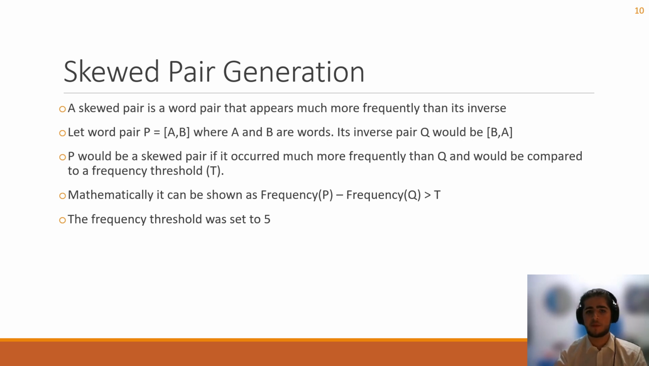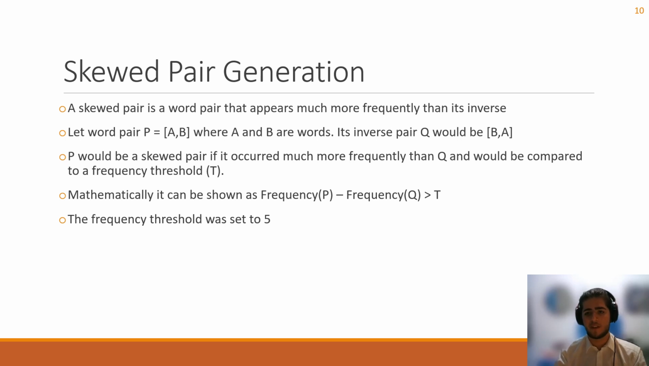For example, let word pair P equal A, B, where A and B are words. Its inverse pair Q would then be B, A, as the inverse of a pair is comprised of the same words but in the opposite order. P would then be a skewed pair if it occurs much more frequently than Q in its document, and is greater than the predetermined frequency threshold.